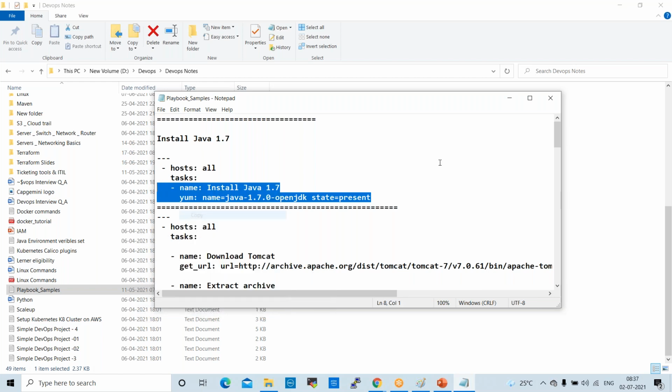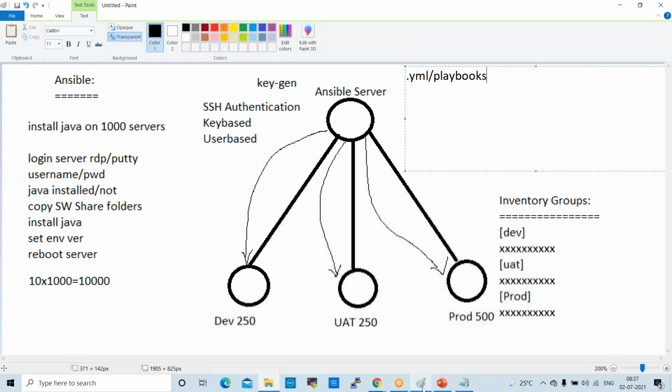So copy this, paste here. Okay, this line is not required basically. This is for our understanding. You can remove this. This is only the playbook to deploy Java, right? So this is the Java playbook. We can pick this script from Ansible Galaxy or Ansible modules, and we can customize as per the requirement, and we can apply it on Ansible, right? So to deploy Java, this is the playbook.